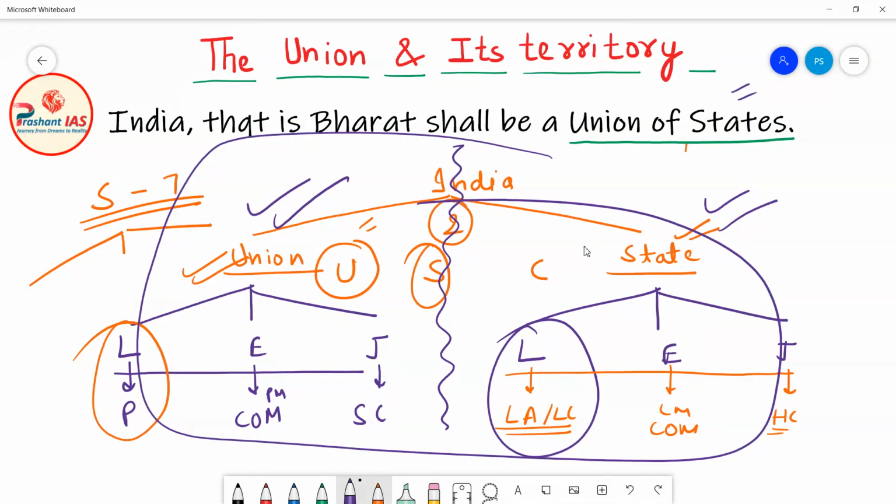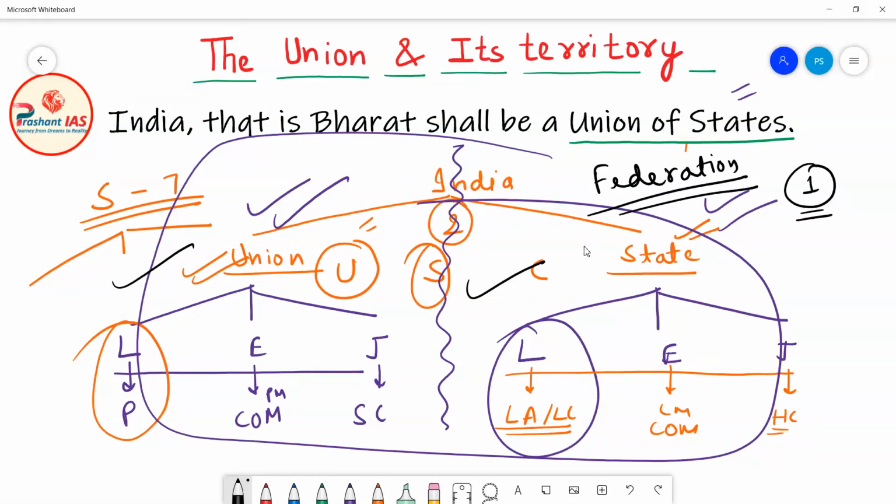Now friends, let's move forward. You should ask me one question: sir, what you have explained to us is the design of a federation. In the previous classes you have explained that this design is called a federation, where there is a clear cut division of power between union and states, and there are two levels of government, where the union and states are like coordinate bodies. They are like brothers. Neither is the state subordinate to the union nor the union subordinate to the state. I have explained in the previous classes that this is known as federation.